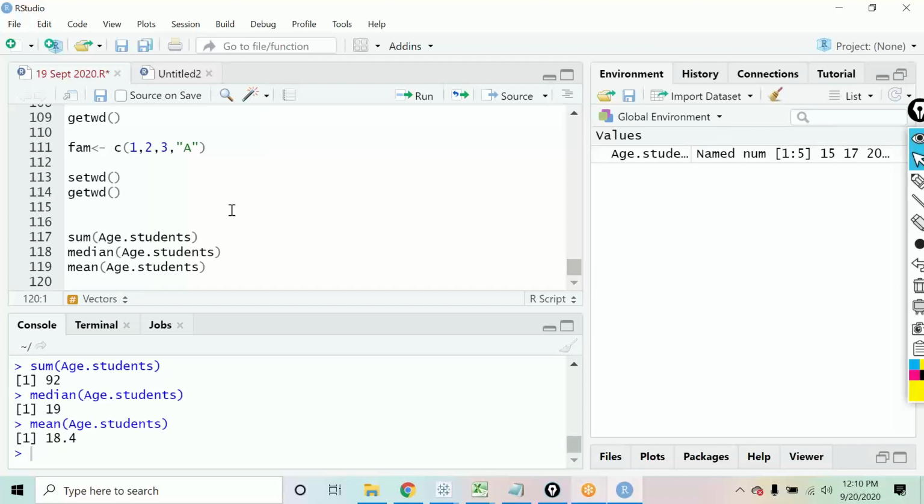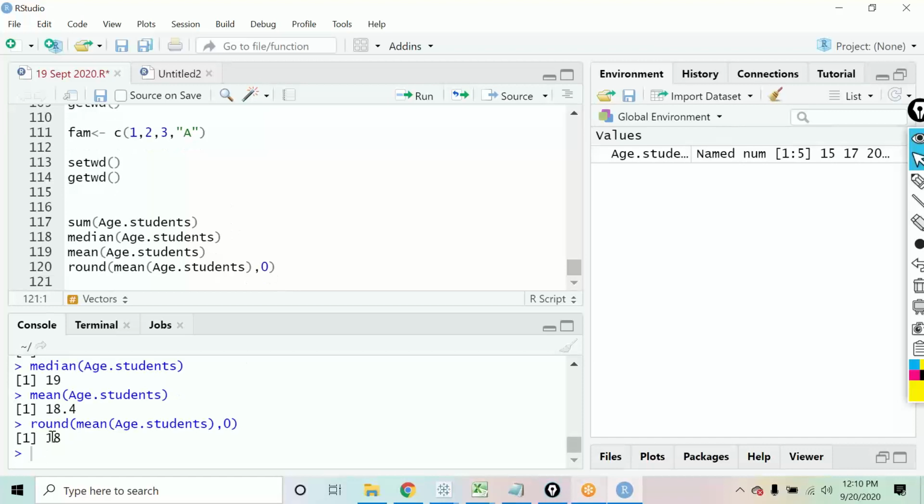So there's a function that we use, that is round. And then inside this you find the mean, that is of age dot students. And then what you do is you define, you want it up to the 0 place. So you see, now it is showing 18 only. If I define I want the output up to the first decimal place, it gives you 18.4.